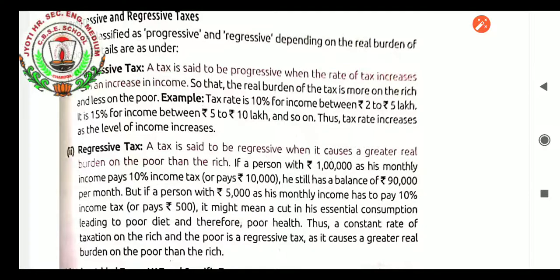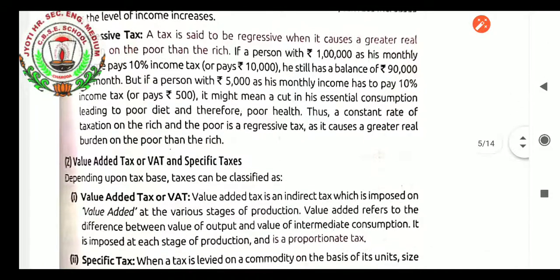For example, if a person with rupees 1 lakh monthly income pays 10% income tax, or rupees 10,000, he still has a balance of rupees 90,000 per month. But if a person with rupees 5,000 monthly income has to pay 10% income tax, or rupees 500, it might mean a cut in his essential consumption, leading to poor diet and therefore poor health. Thus, a constant rate of taxation on the rich and poor is a regressive tax, as it causes a greater real burden on the poor than the rich people.